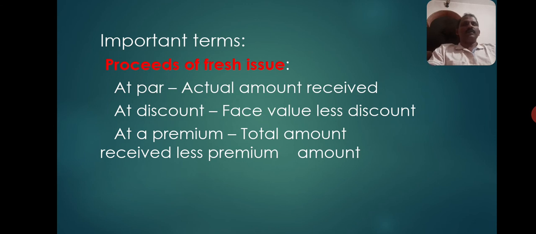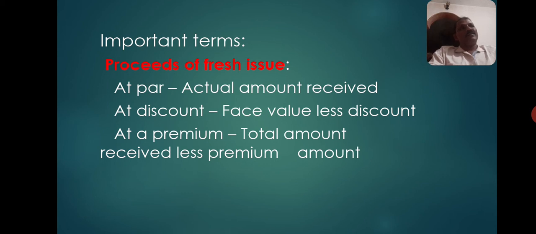Then, as I told you, some important terms like proceeds of fresh issue. If the company does not have enough cash or an accumulated balance of reserve, it can go for redemption or repayment of preference shares out of a fresh issue. Redemption can be made either at a premium or at par, but not at a discount.